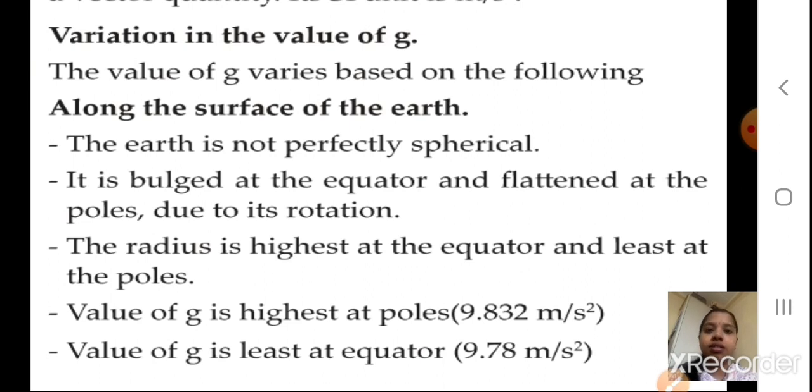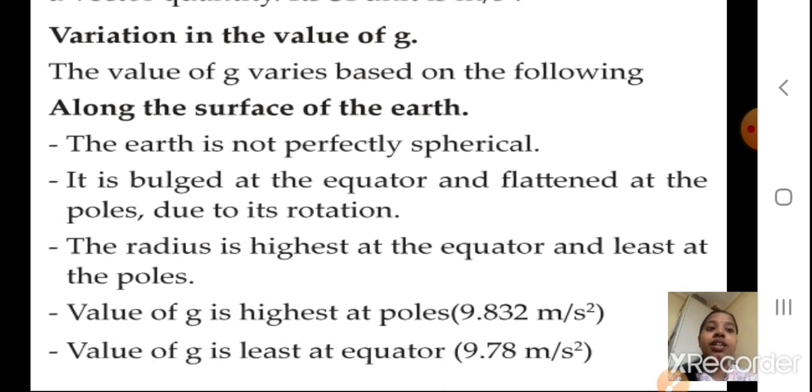Along the surface of the earth, there are some changes in this value of g. Before, you studied that it is a constant and you used to do the sums using 9.8 only. Now if it is along the surface, there are a bit of changes. The earth is not a perfect sphere. It is bulged at the equator and flattened at the poles due to its rotation. You know this. The radius is highest at the equator and least at the poles. So the value of g is highest at the poles. At the poles, as it has the least radius, the value of g is highest.